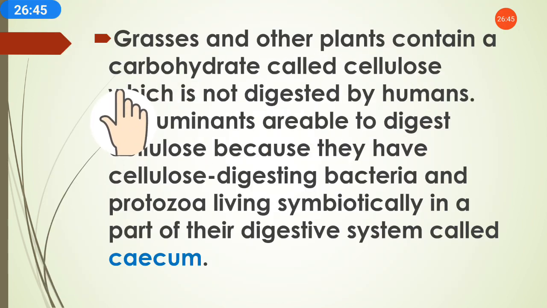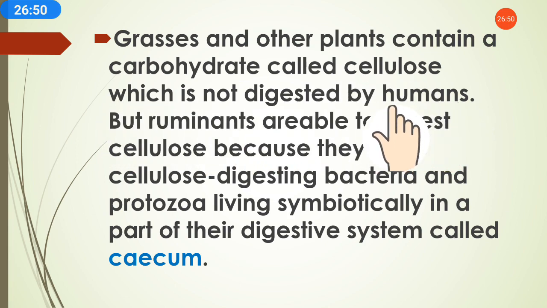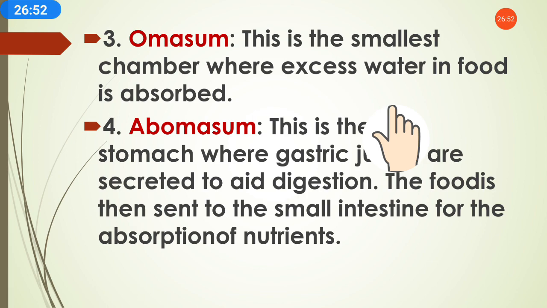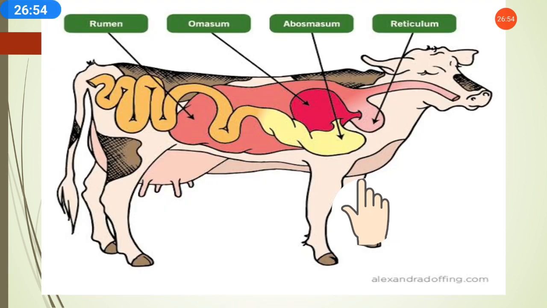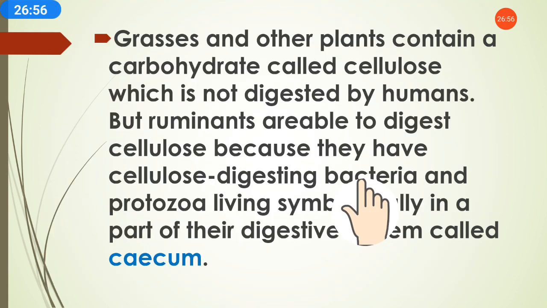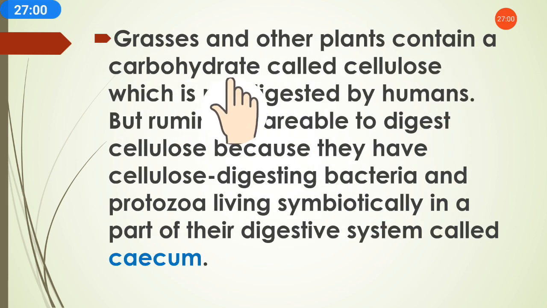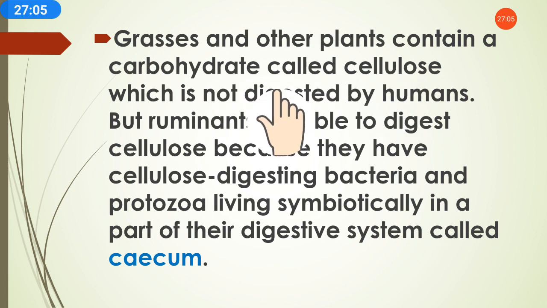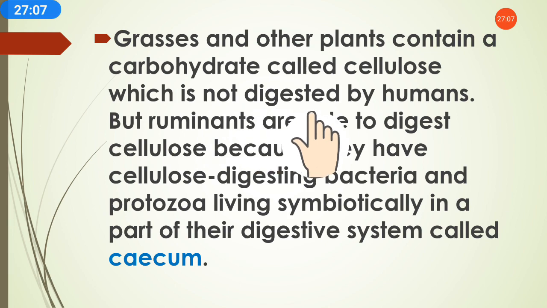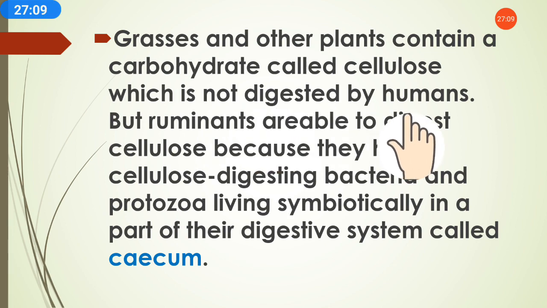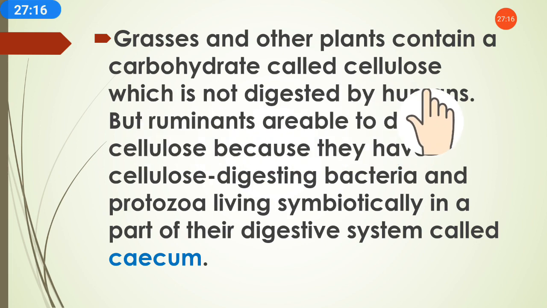So grasses and other plants contain a carbohydrate called cellulose, which is not digested by humans. As you know children, ruminants eat grasses. So grasses and other plants contain a carbohydrate called cellulose, which is not digested by humans. Means humans cannot digest the cellulose in grasses and these plants.